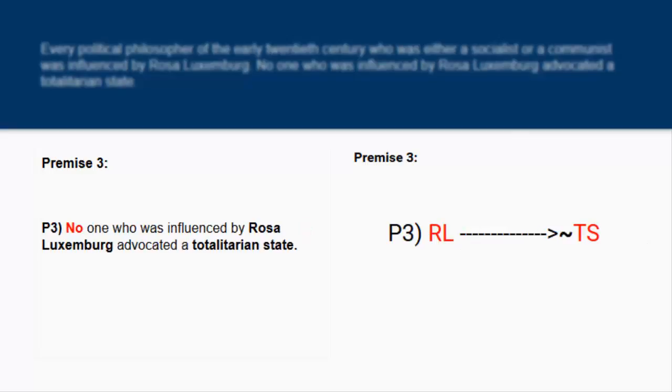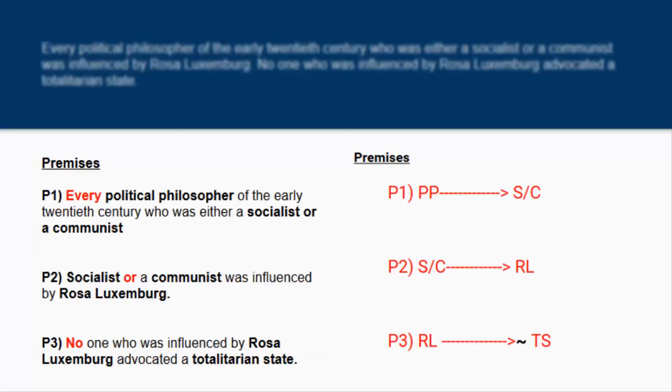Premise three: no one who was influenced by Rosa Luxemburg advocated a totalitarian state. All right, guys, so here's the mnemonic device for the word no. Every time you see the word no, it's functionally the same as the word none. And the mnemonic for the word no is to negate the necessary condition. So we could essentially say RL, arrow, not TS. Remember, negate the necessary condition, and the necessary condition goes on the right-hand side, and the sufficient goes on the left-hand side.